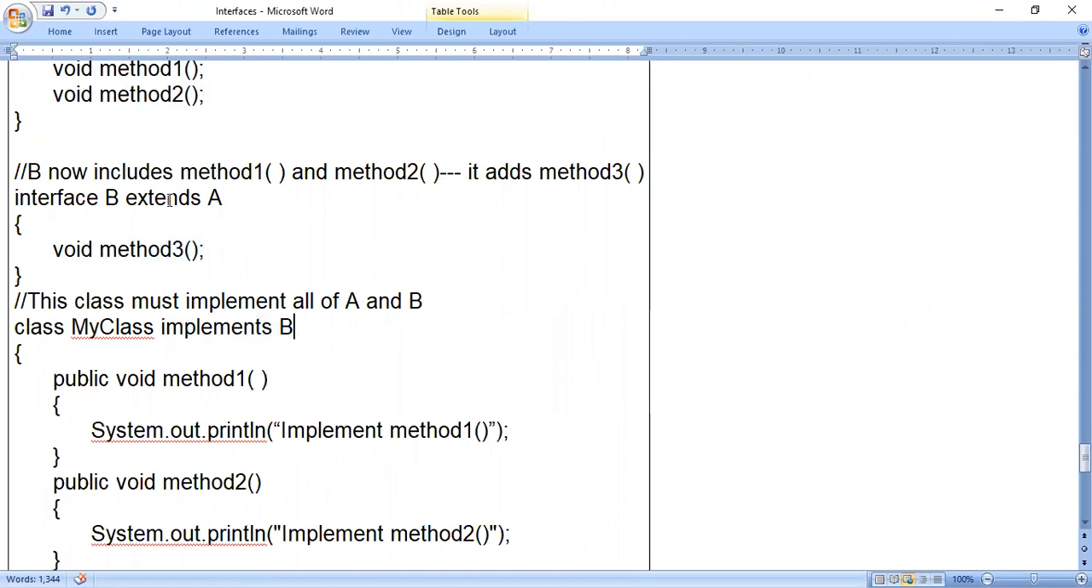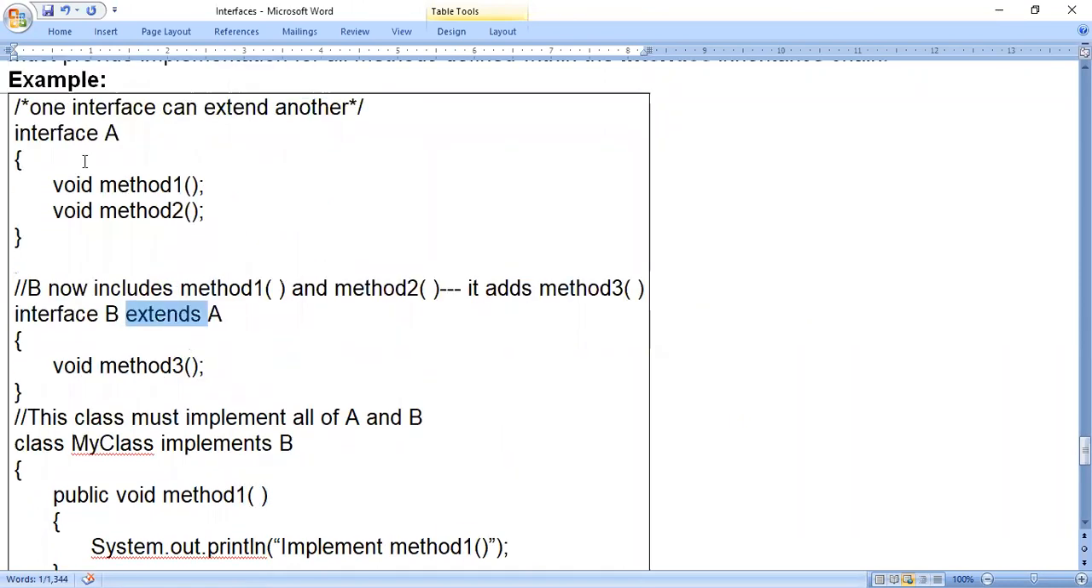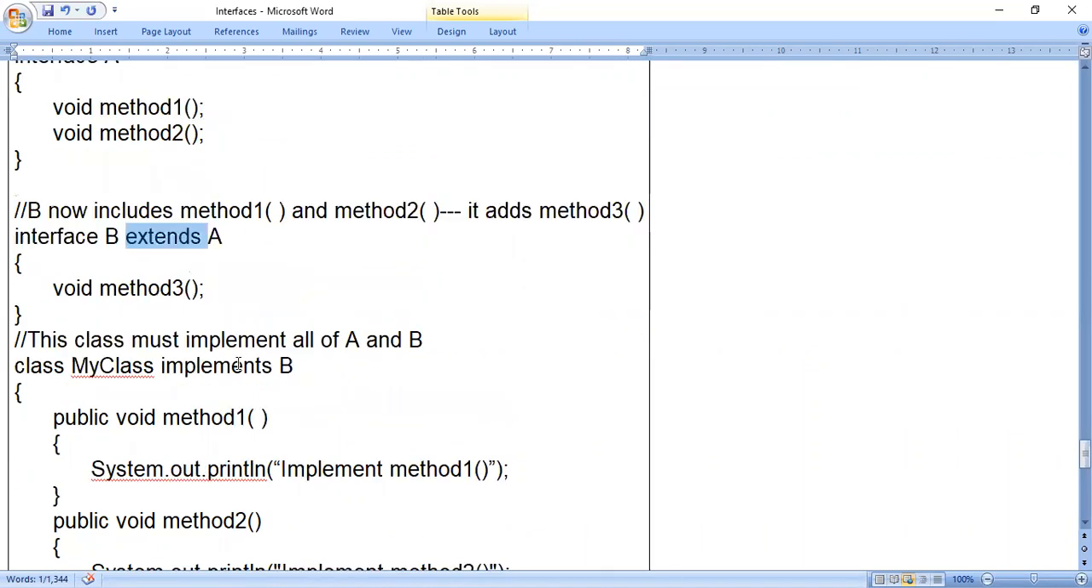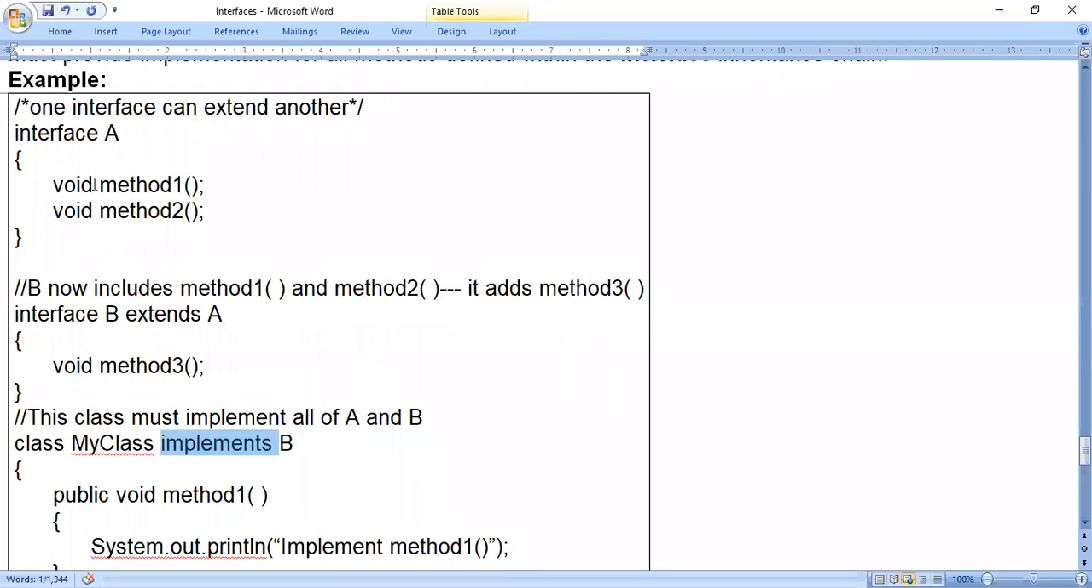When we use the extends keyword, we get the properties of an interface or a class. Extends is nothing but getting the properties. Implements is not like getting the properties, we are writing the code for a method. In the above two interfaces, interface A and interface B, we have not written the code. Even though I have written the extends keyword here, I have not written the code.